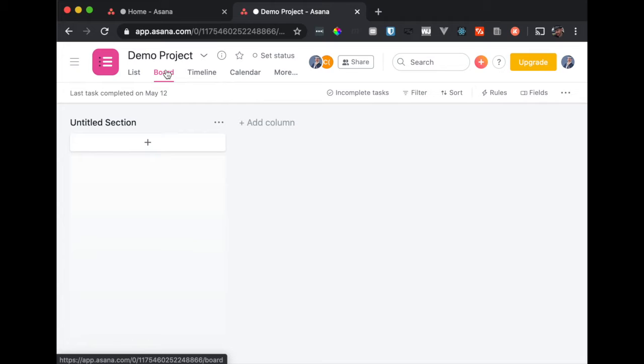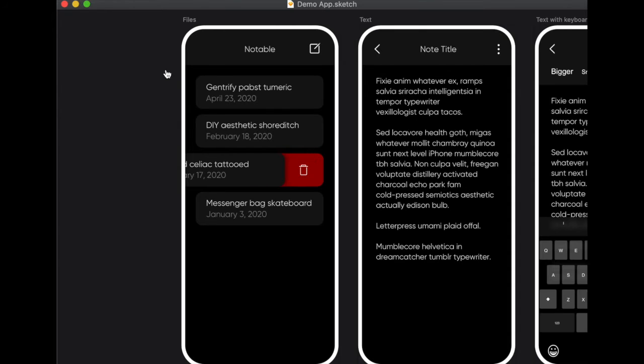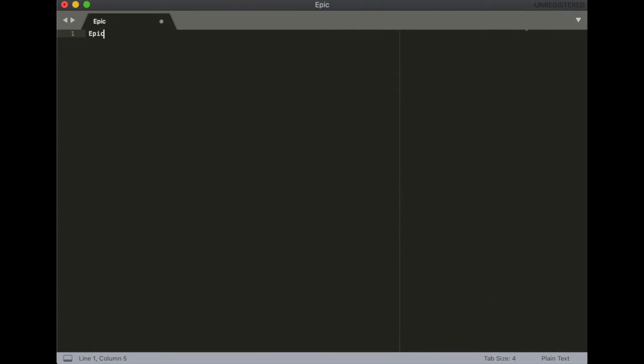So that's the concept behind the style of project management. So let's do a little example. I've whipped together a note-taking app called Notable. And we'll say that for Epic 1 of this app, the first of the project is called Notable, right?